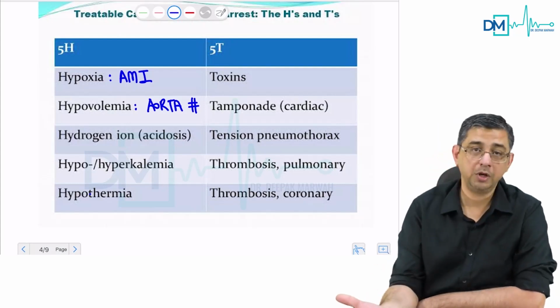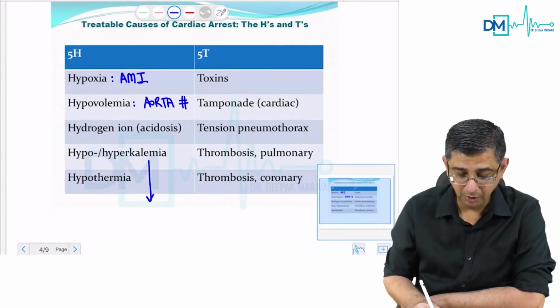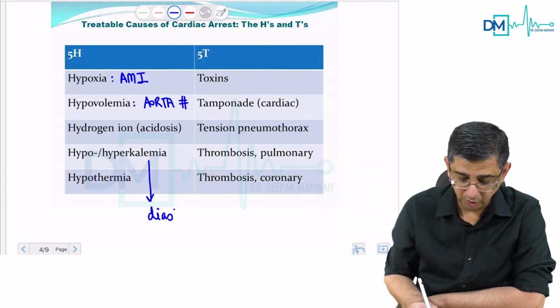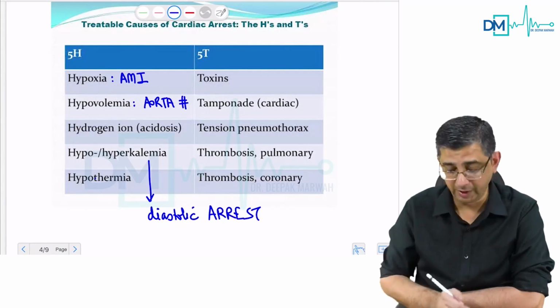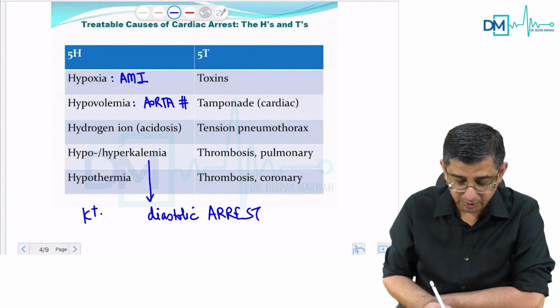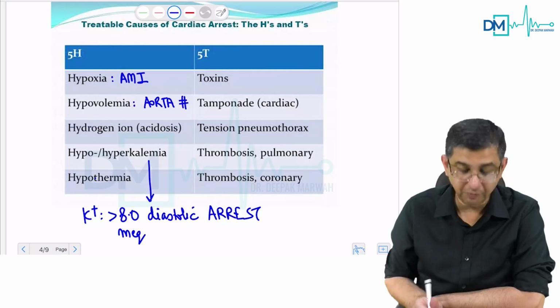Then is hypo and hyperkalemia. Hyperkalemia is important because electrolyte imbalance, hyperkalemia, can contribute to diastolic arrest. You can remember like this: calcium causes contraction and potassium causes relaxation. So if potassium is in excess, if potassium is more than 8 milliequivalents, then it can contribute to diastolic arrest in a patient, and this would be the reason for pulselessness.